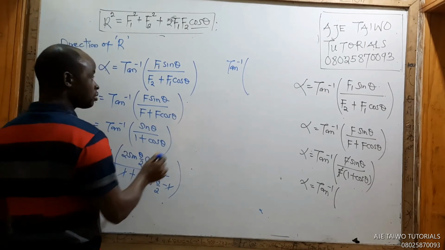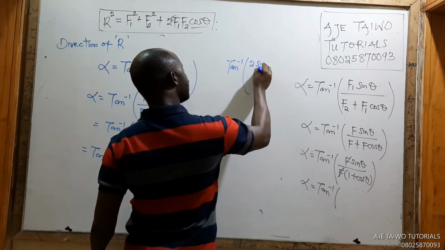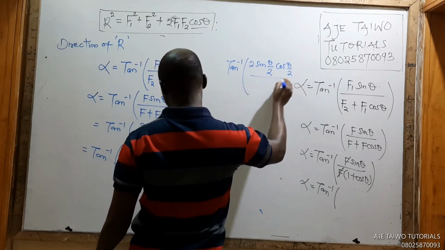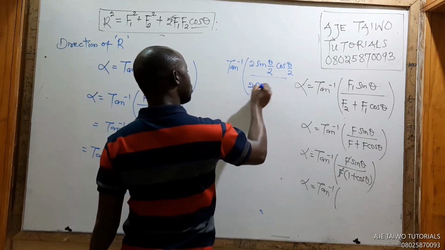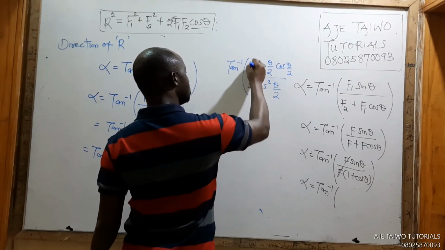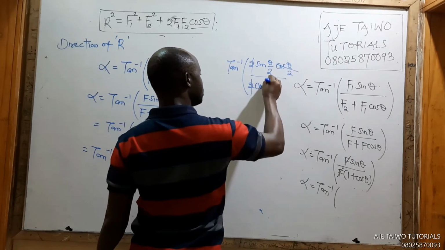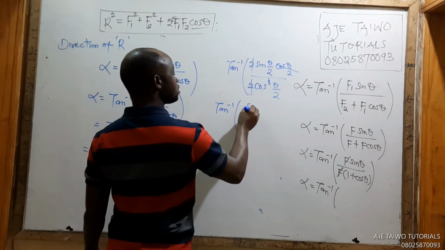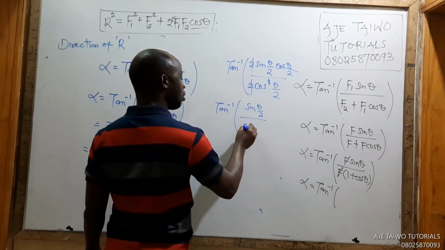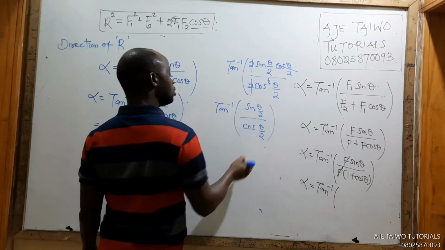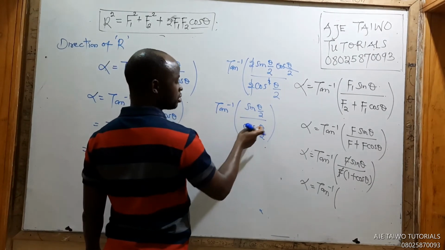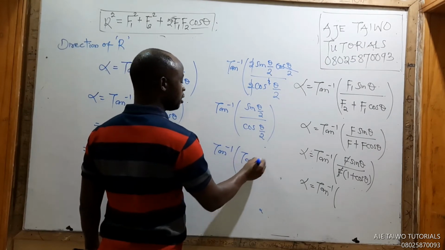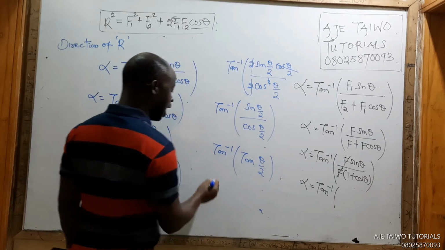Okay, let's just write it out. We will be left with 2 sine theta over 2 cos theta over 2, all over 2 cos squared theta over 2. So 2 cancels this, this cancels one of these. You know that. All the left, you have arctan of sine theta over 2 all over cos theta over 2. So that means sine theta over 2 over cos theta over 2 is tan theta over 2. So alpha is now what?